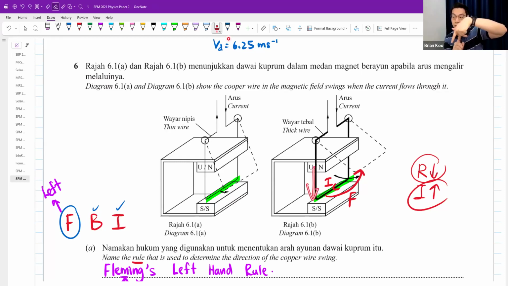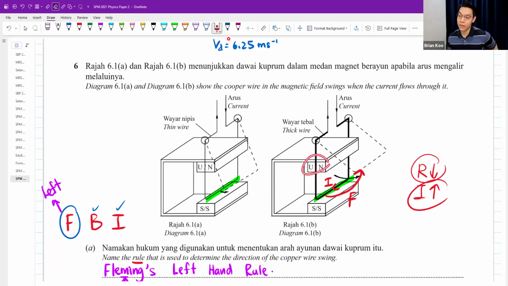Then your middle finger, your current, is coming out, pointing out from the paper. So it's coming out from the screen. You can't really see. My middle finger is coming out, pointing at me. So index finger down, current direction is pointing to myself, coming out from your book, and your thumb is pointing to the right side. This is what I get. Okay, so it is correct. My force is going to be pointing to the right side.